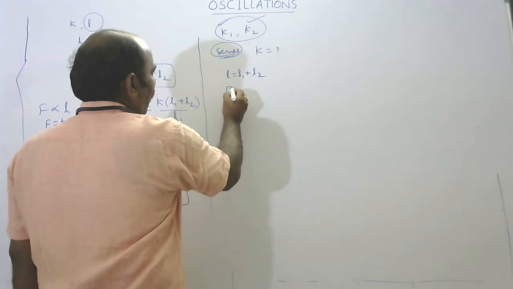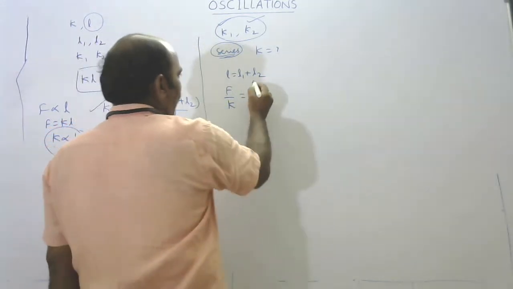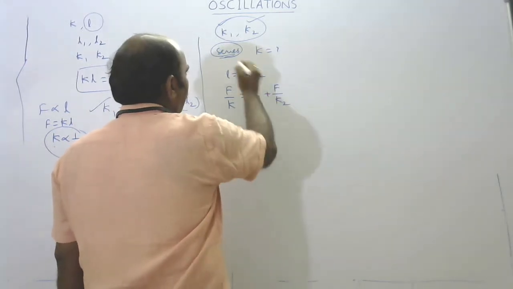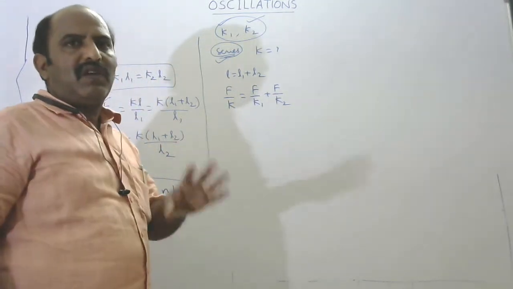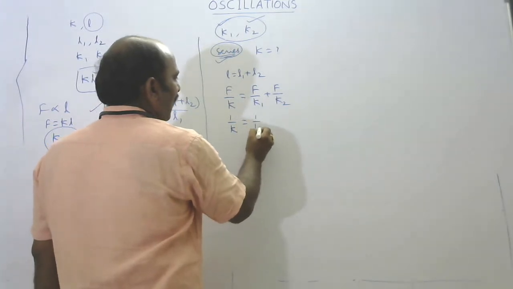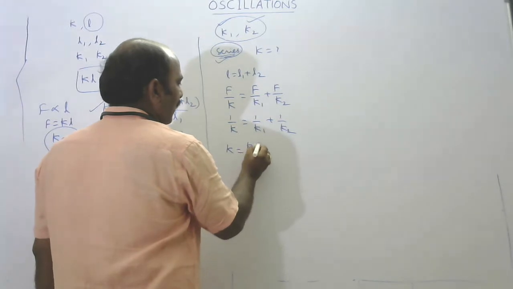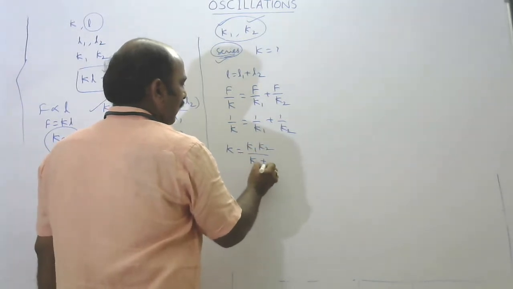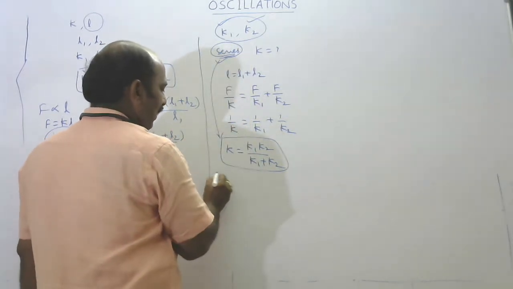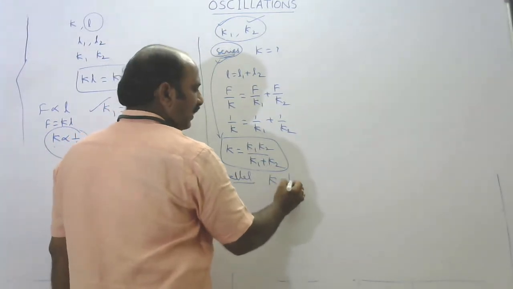Now L is nothing but M by K, where K is the equivalent force constant. L1 is written as M by K1 plus M by K2. In series combination, the same amount of force is applied. From this relation we get 1 by K is equal to 1 by K1 plus 1 by K2. Finally we get K is equal to K1 K2 by K1 plus K2. This is the series combination. In parallel combination, we finally get the equivalent force constant K1 plus K2.